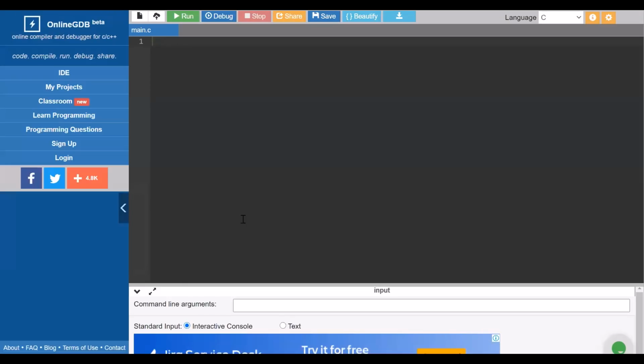Okay, class. I'll be using this online compiler, online GDB. You can also search for it. If you search for online C compiler or online Java compiler, you will get it in the very first link on Google. So let us start with our coding part. I am going to code this one in C. If you want the solution in another language as well, please comment down if you want it in Python, C++ or Java. So let's start.